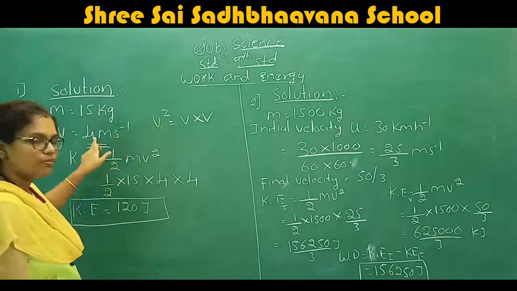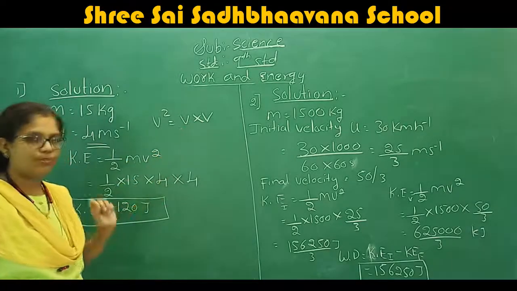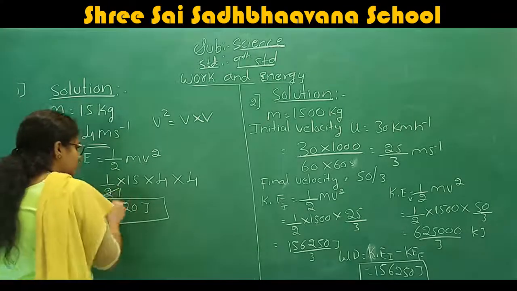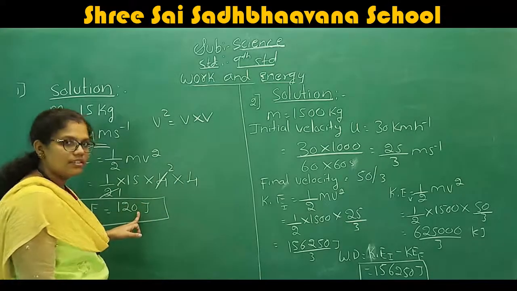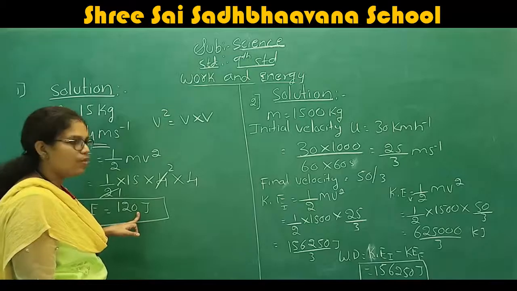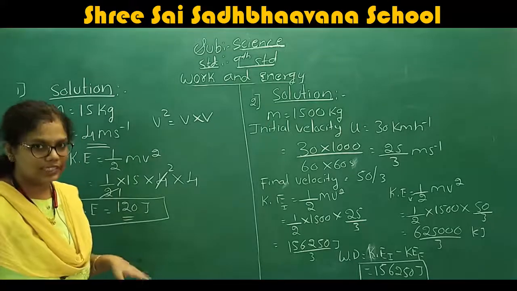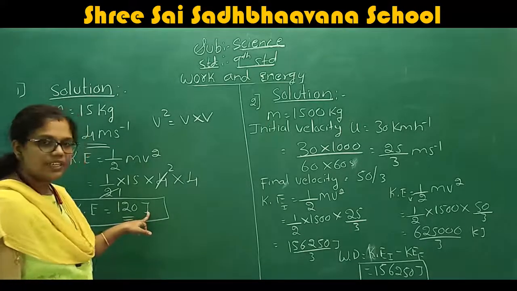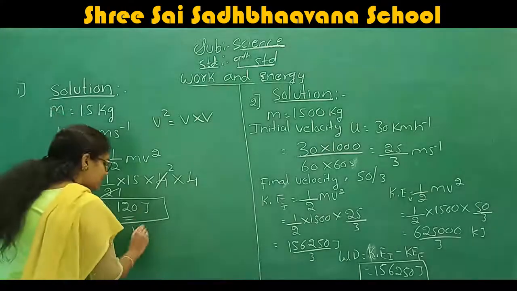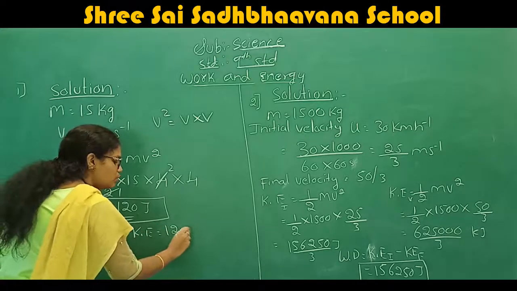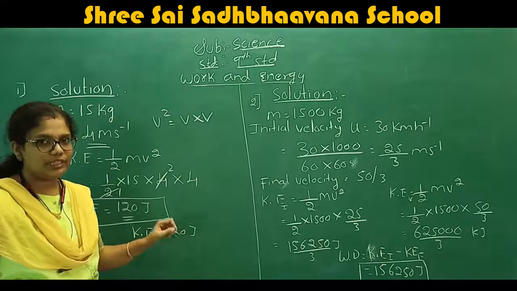The value of v is 4. Therefore, substituting the value of v into v, that is 4 into 4. Now what happens? 2 ones are 2, 2 twos are 4, 4 twos are 8. 8 15s are 120. 15 8s are 120. Therefore, the value of the kinetic energy is equal to 120. What is the SI unit of kinetic energy? Joule. That's why kinetic energy is equal to 120 joules.